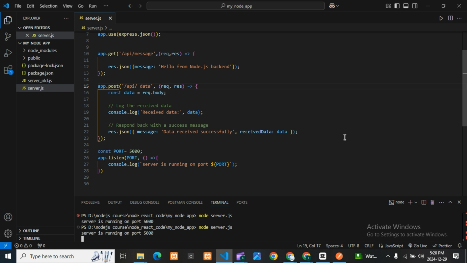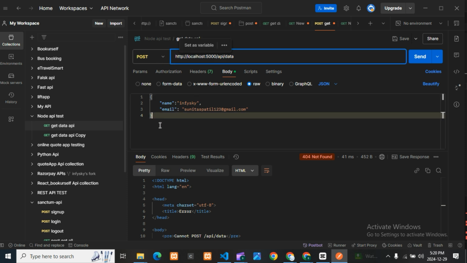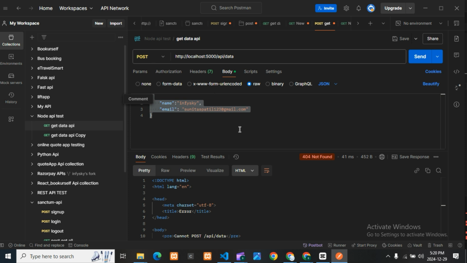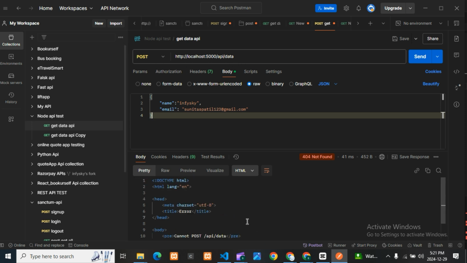You can see, guys, if you are getting that error in Node.js, I'll show you what it looks like. For example, here is my post, here is my path, and I have used a post method, meaning I am sending something from my body to my API, and from there I'm receiving the data. But while receiving the data, I got this 404 not found error. You can see what it is telling: cannot post API data. It is showing the error related to this only.